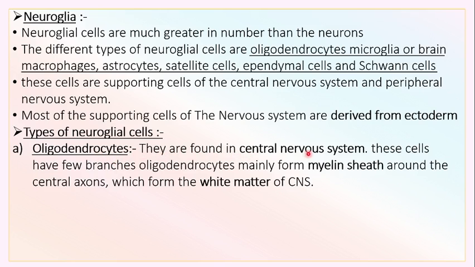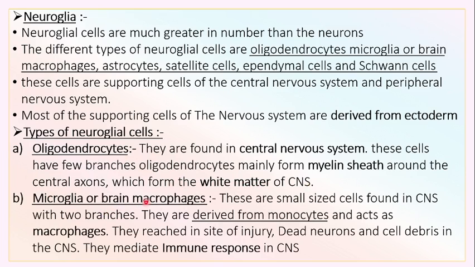Types of neuroglial cells. The first type is oligodendrocytes. They are found in the central nervous system. These cells have few branches. Oligodendrocytes mainly form the myelin sheath around the central axon, which forms the white matter of the CNS. So the white matter in the CNS is due to the appearance of axons covered by myelin sheath, and this is the major role of oligodendrocytes. Ultimately, oligodendrocytes are responsible for the appearance of white matter in the CNS.